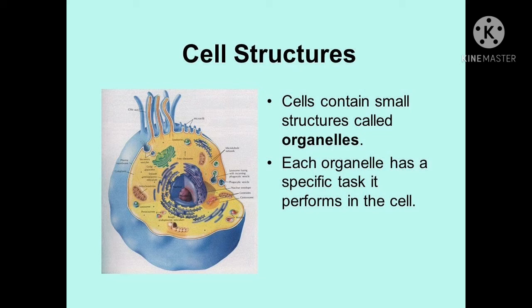Okay, now see the cell structure of eukaryotic type of cell. Cells contain small structures called organelles within the cytoplasm. Each organelle has a specific task it performs in the cell. Task in the sense of what? Function. See, many cell organelles are present in the cytoplasm like mitochondria, Golgi apparatus, endoplasmic reticulum, nucleus, ribosomes and so on. Okay, so many cell organelles are present in the cell.